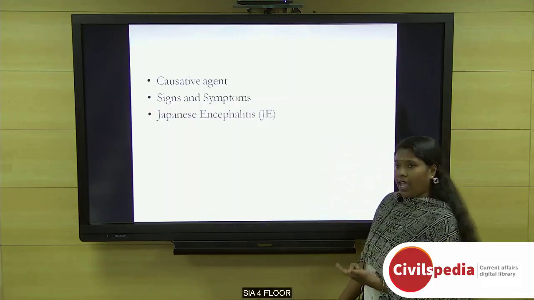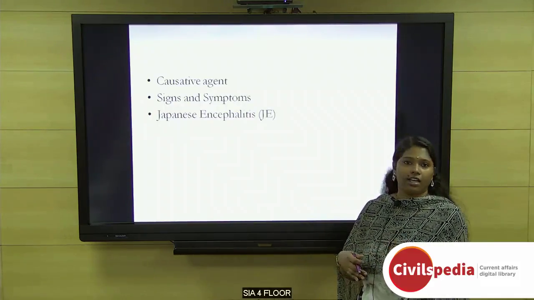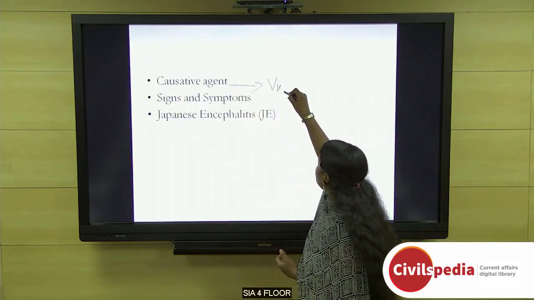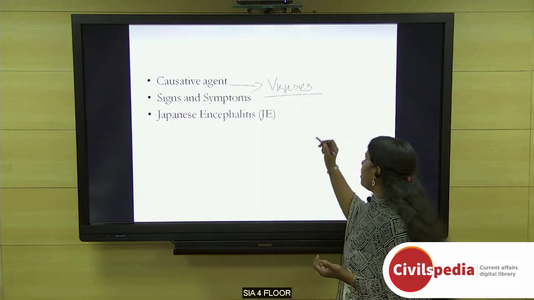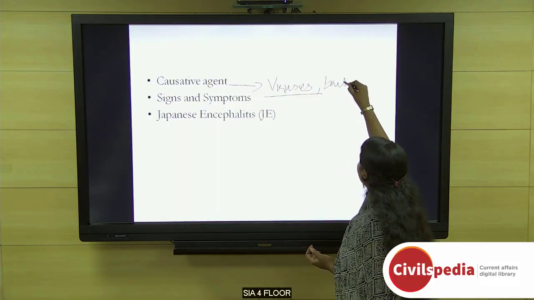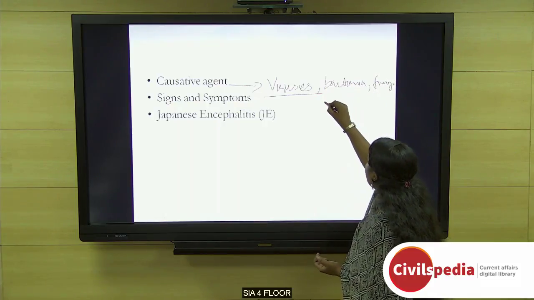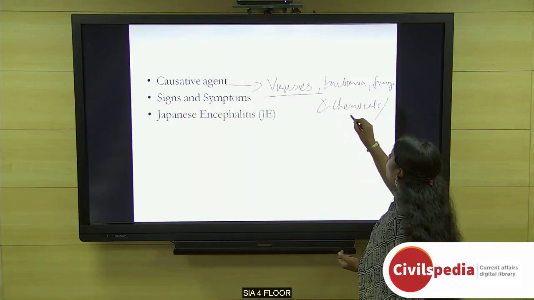Coming to the causative agent, there is a wide range of causal agents that cause AES. In India, it is mainly attributed to viruses. The other causative agents are bacteria, fungi, parasites, and sometimes chemicals or toxins.